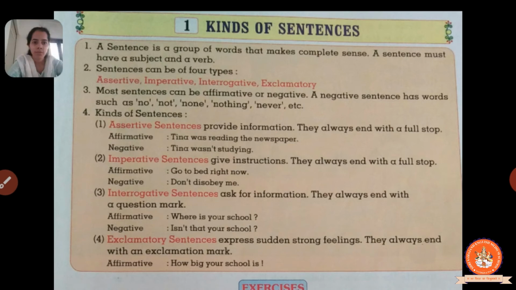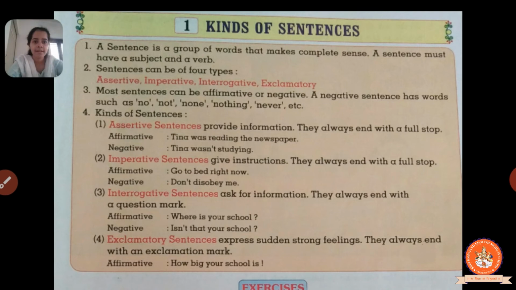Then next one, exclamatory sentences express sudden strong feelings. They always end with an exclamation mark. So what is the fourth point? The fourth point says that an exclamatory sentence is a sentence which gives you a sudden strong feeling, right? That strong feeling could be anything, and it always ends with an exclamation mark. So when you are writing an exclamatory sentence, it will end with the exclamation mark.